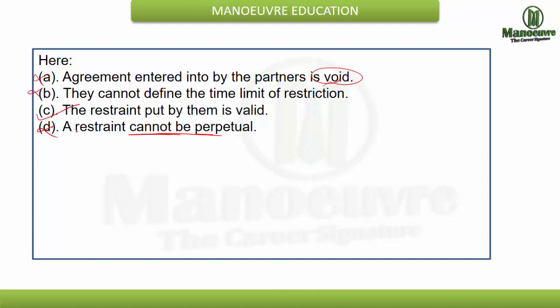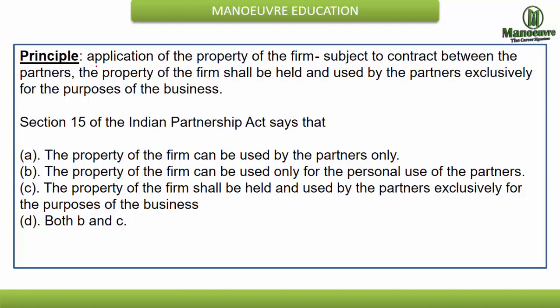We go to the next type of question. Over here the principle is about the application of the property of the firm. It means all the assets of the firm in the partnership firm, how you can use them. The principle explains clearly that, subject to contract between the partners, the property of the firm shall be held and used by partners exclusively. Please take note of this: exclusively for the purposes of the business. You cannot use it for your personal use. You cannot use it for any of your other businesses. You have to use it for the purpose of the business of the firm. That is what is mentioned in the Partnership Act.